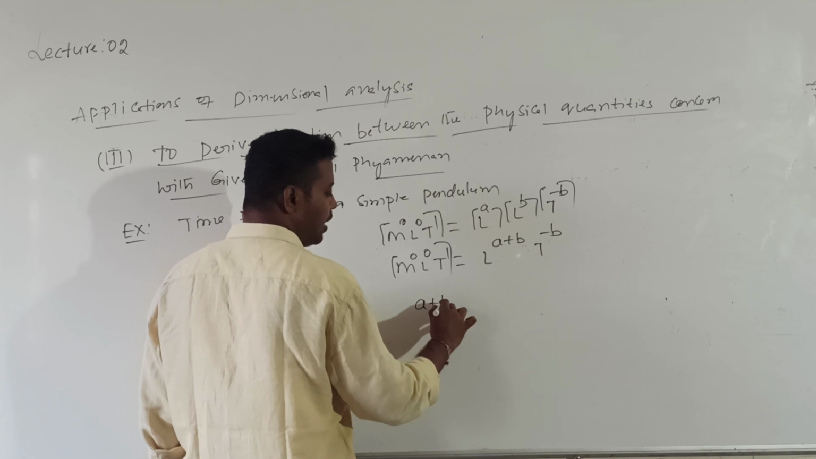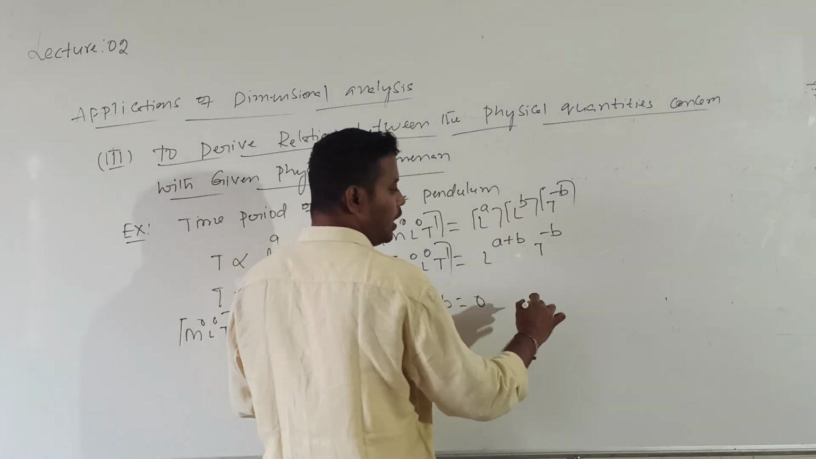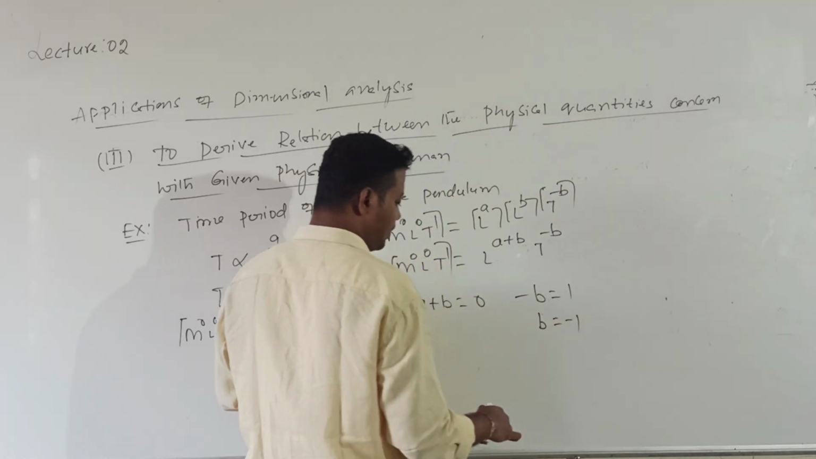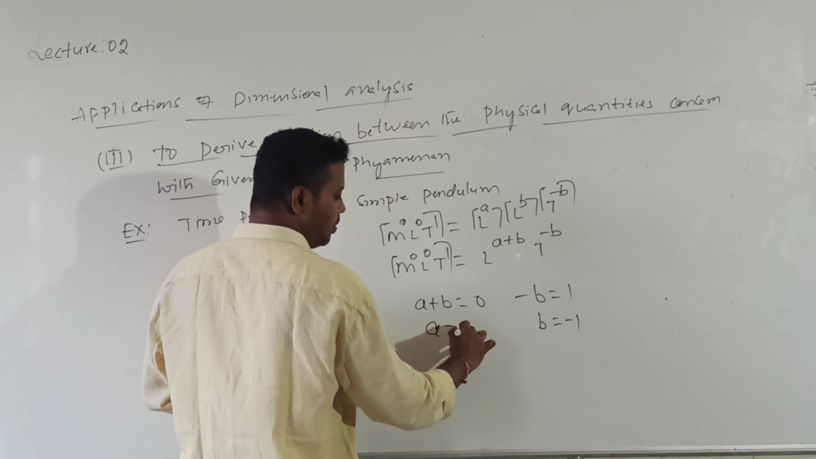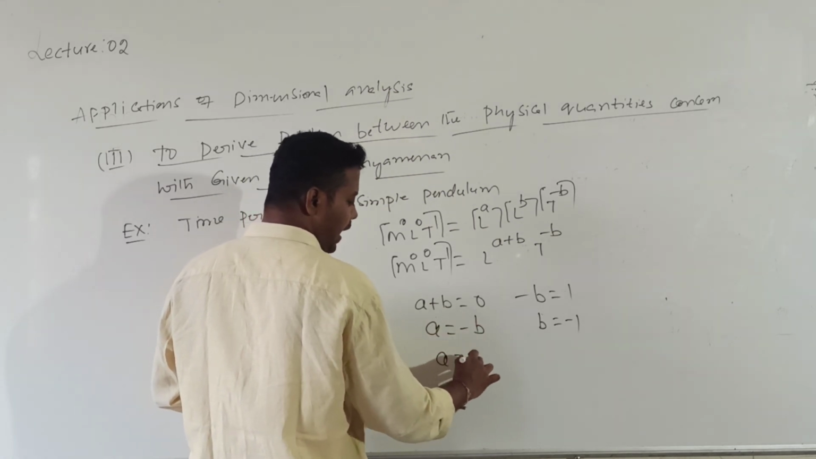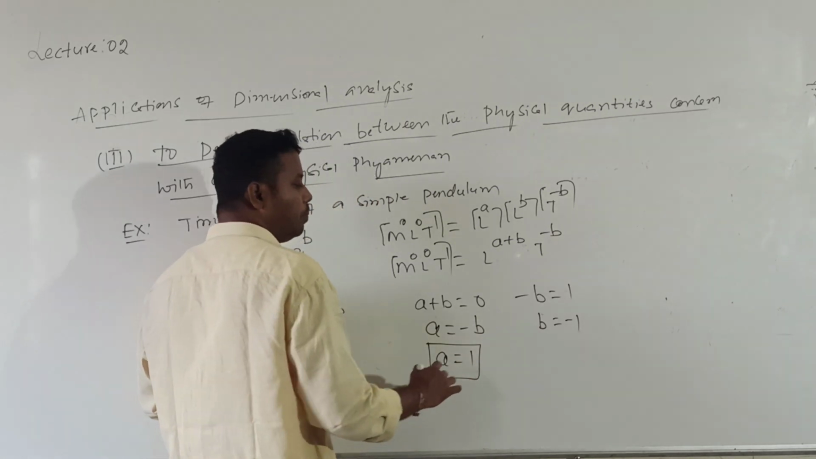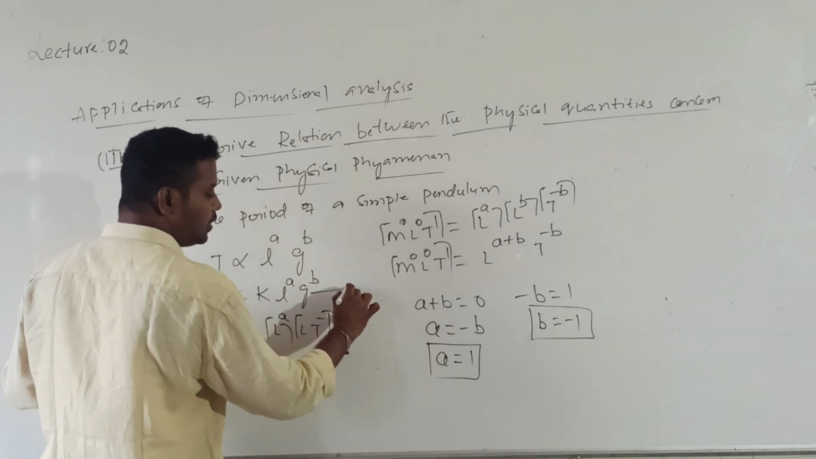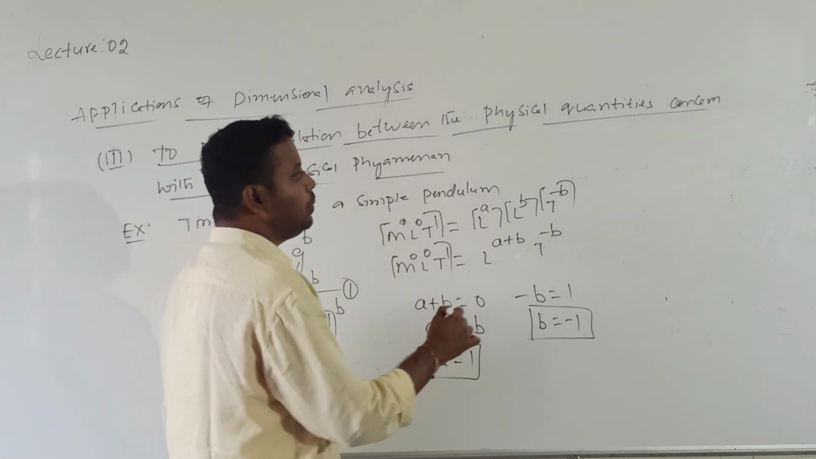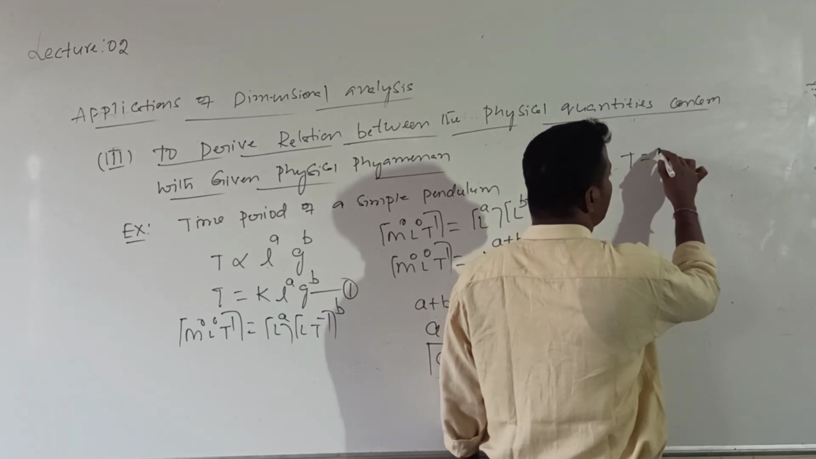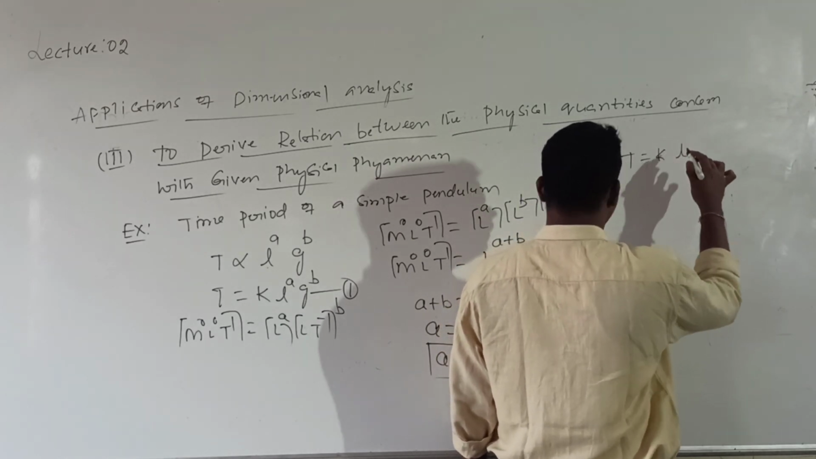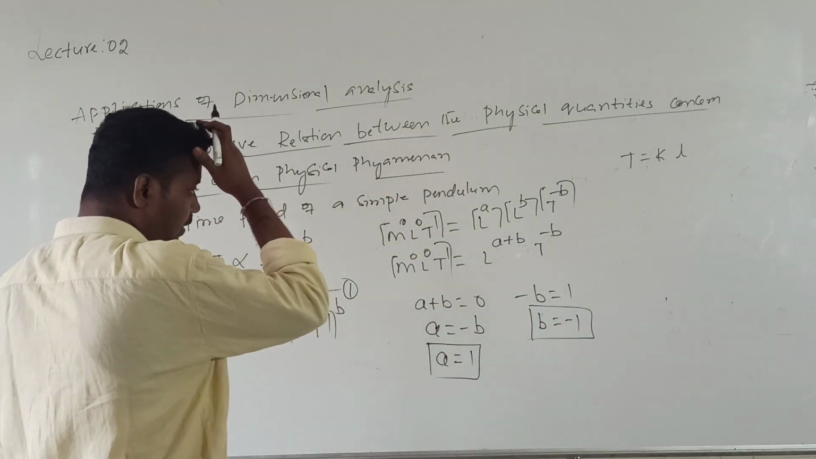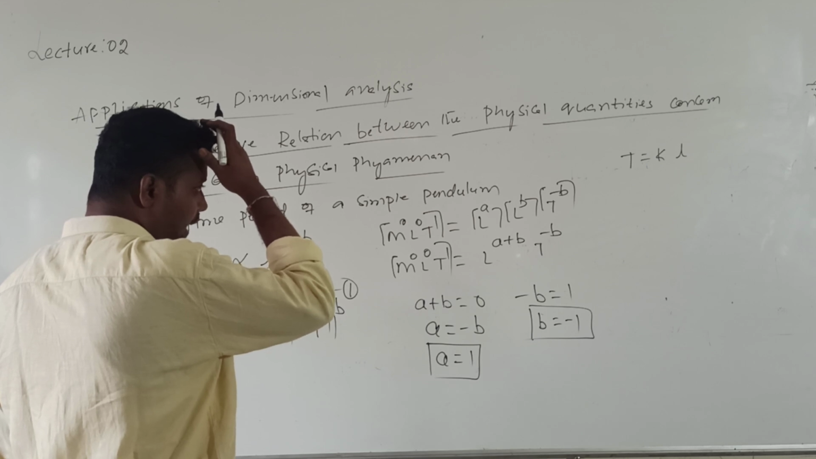Then A plus B is equal to 0, and minus 2B is equal to 1, so B is equal to minus 1 by 2. A plus B is equal to 0, A is equal to minus B, then A is equal to plus 1 by 2. So you should obtain the values of A and B. After obtaining them, substitute these values in equation 1. So tell me what I will get. T is equal to K into L power 1 by 2 into g power minus 1 by 2.